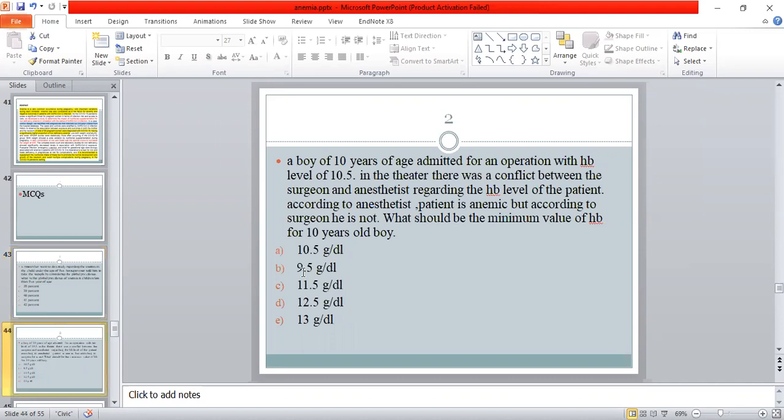Question number two. A boy of 10 years of age admitted for an operation with the HB level of 10.5. In the theater, there was a conflict between the surgeon and the anesthetist regarding the HB level of the patient. According to the anesthetist, the patient is anemic, but according to the surgeon, he is not. What should be the minimum value of HB for a 10-year-old boy? A is 10.5, B is 9.5 gram per deciliter, C is 11.5 gram per deciliter, D is 12.5 gram per deciliter, and E is 13 gram per deciliter.